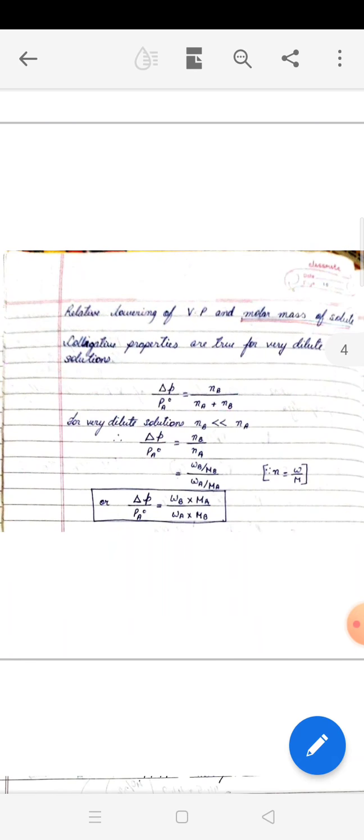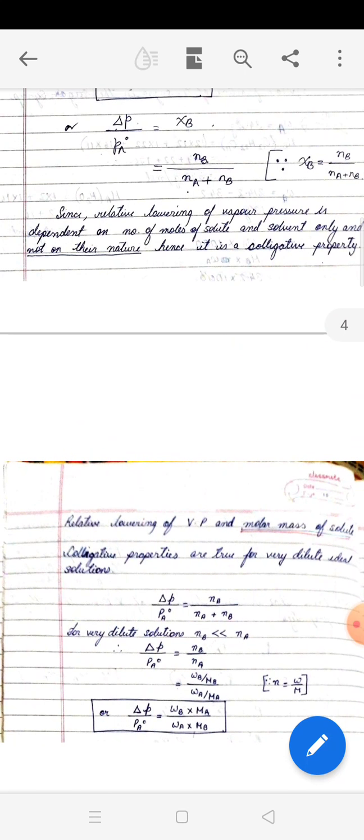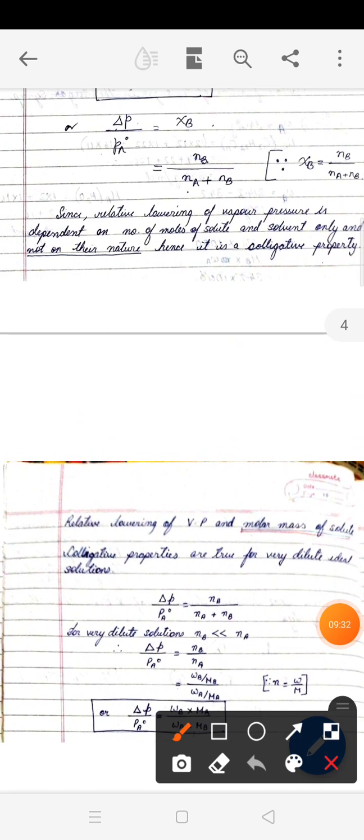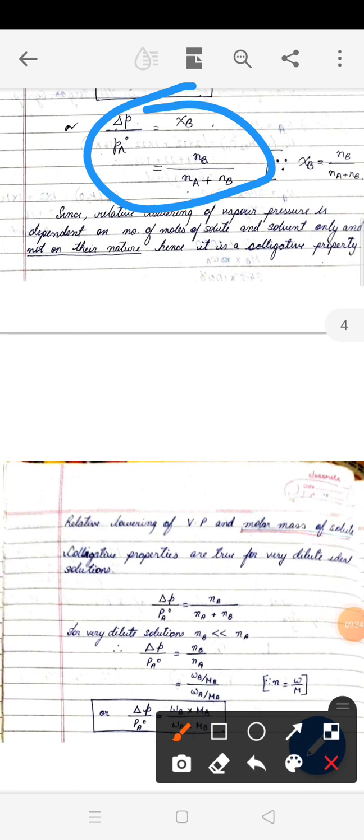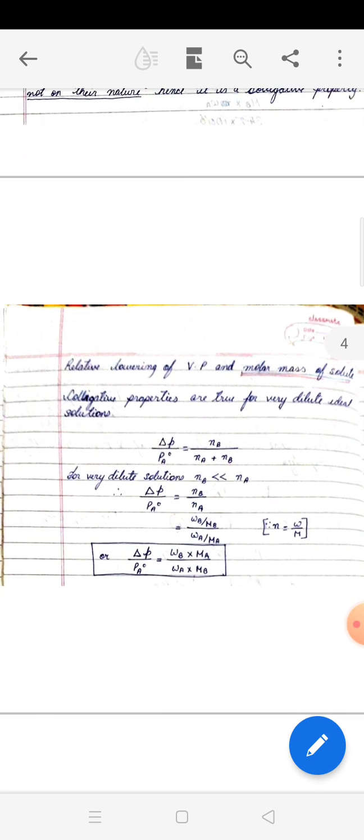Okay, our next topic is to find out the relationship of relative lowering of vapor pressure and molar mass of solute. So we derive that straight away from here: delta P by PA naught, as we have derived just now, is equal to NB divided by Na plus NB. We begin from here. In the denominator we have Na plus NB.